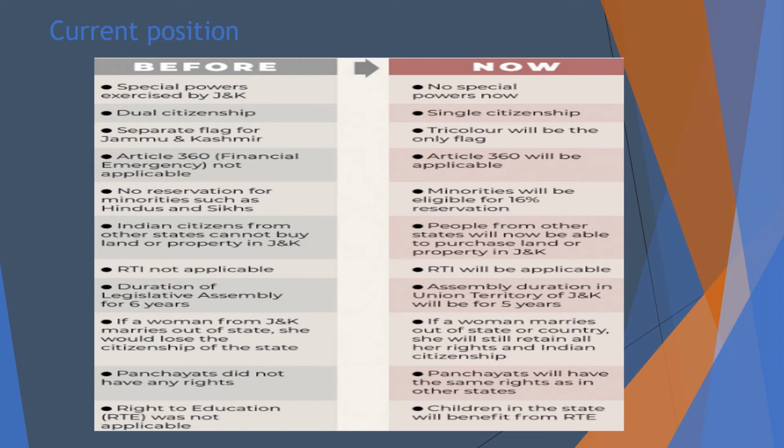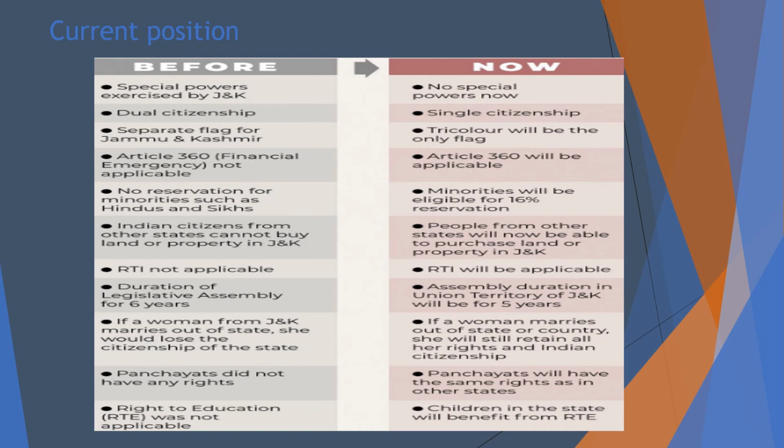So let's see what the current position of Article 35A is, before and after. Right now, there are no special powers, which is very important. Before, special powers were exercised by Jammu and Kashmir. Right now, there are no special powers.